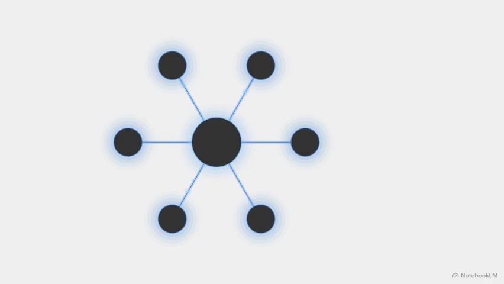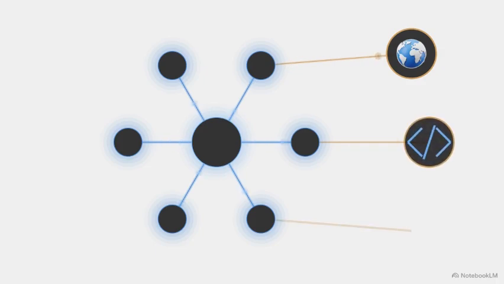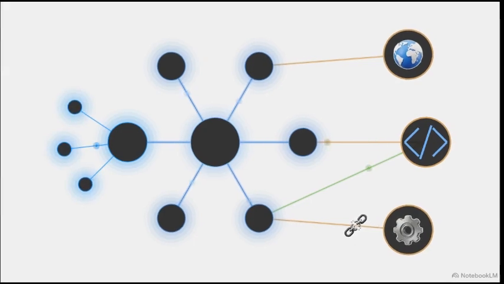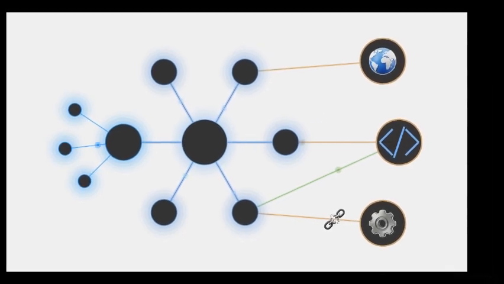It connects directly to the digital environments we use every day, opening web browsers, accessing code editors, and pulling data from external APIs. As it navigates these tools, the system executes multi-step logic. If it encounters a broken link or an unexpected error in a database, it evaluates the problem, pivots, and makes a new decision to keep the workflow moving. And when an objective becomes too complex for one process to handle, the main agent can write instructions for and spawn entirely new specialized sub-agents to take over specific pieces of the puzzle.